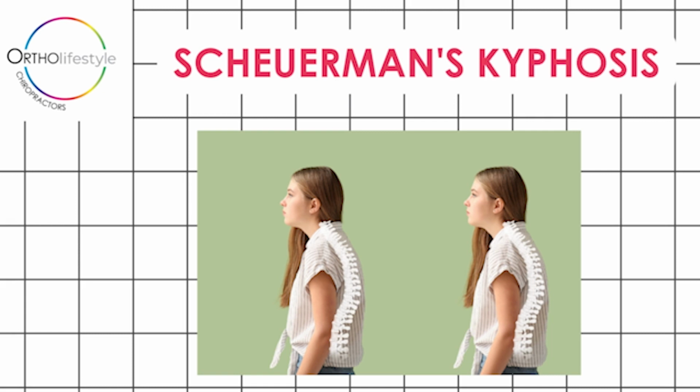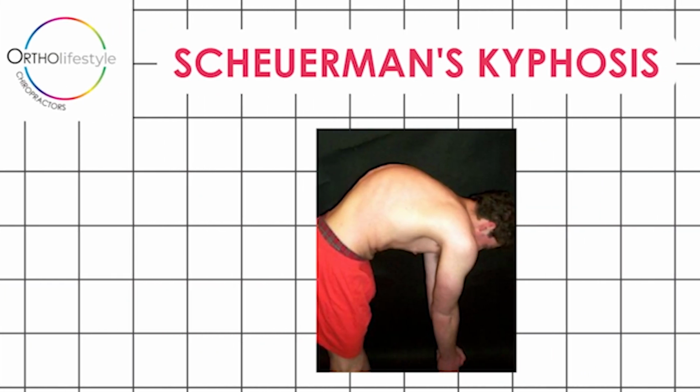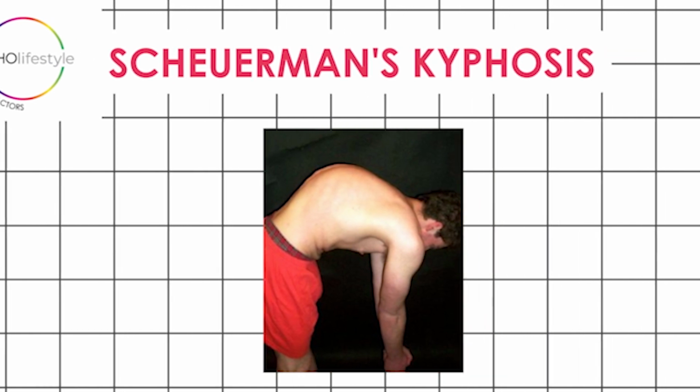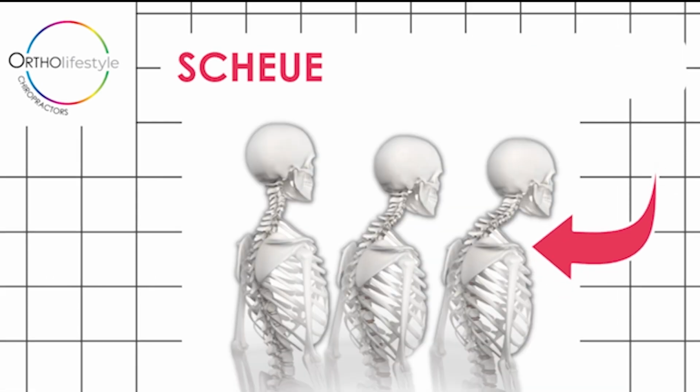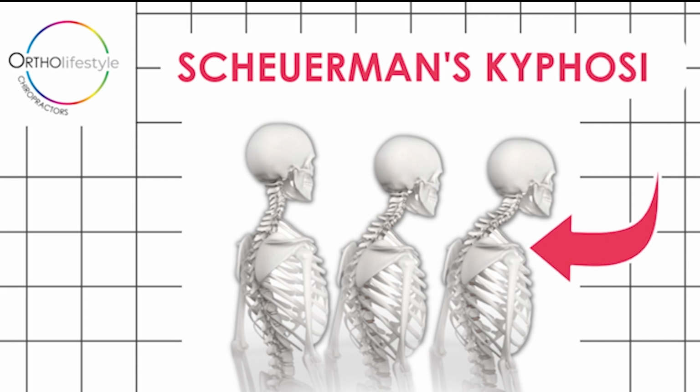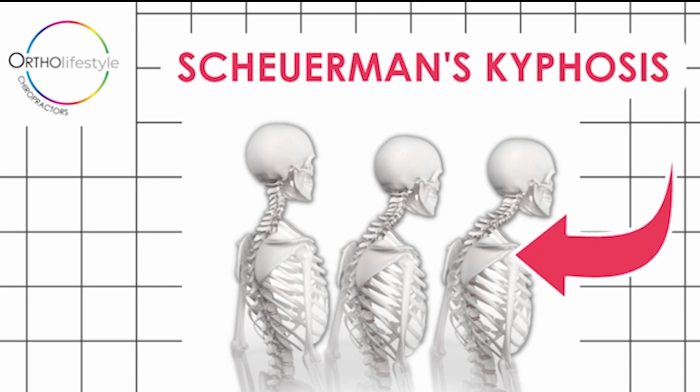Scheuermann's kyphosis. This form of kyphosis often becomes apparent during the teen years. It is more common in boys than girls and stops progressing once growing is complete. It is caused by a structural abnormality in the spine. Usually 3 or more consecutive vertebrae will have a more triangular shape instead of a square shape. This irregular shape causes the vertebrae to wedge together toward the front of the spine, decreasing the normal disc space and creating an exaggerated forward curvature in the upper back.